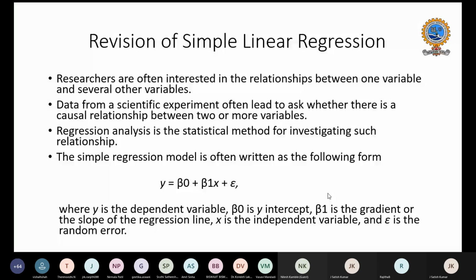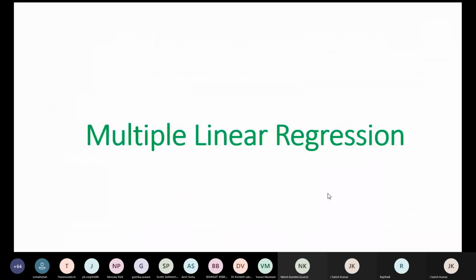Hence the extension, part 2, is multiple linear regression, where multiple independent variables come into the picture, and we will learn how to predict the dependent variable based on multiple independent variables, and what the various issues involved are as the number of independent variables increases. We will try to learn that over the next 30 to 45 minutes. So multiple linear regression is what we will study now.